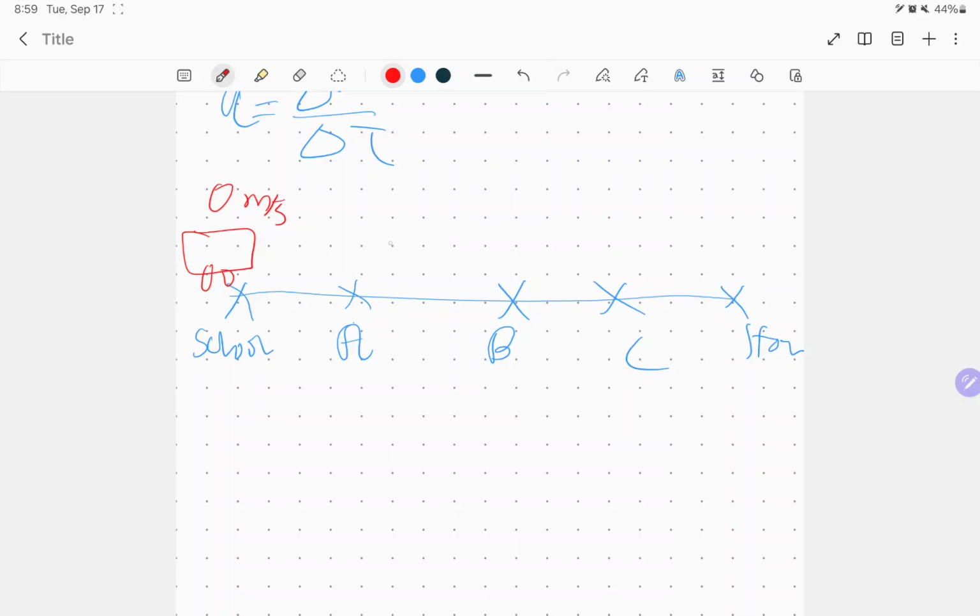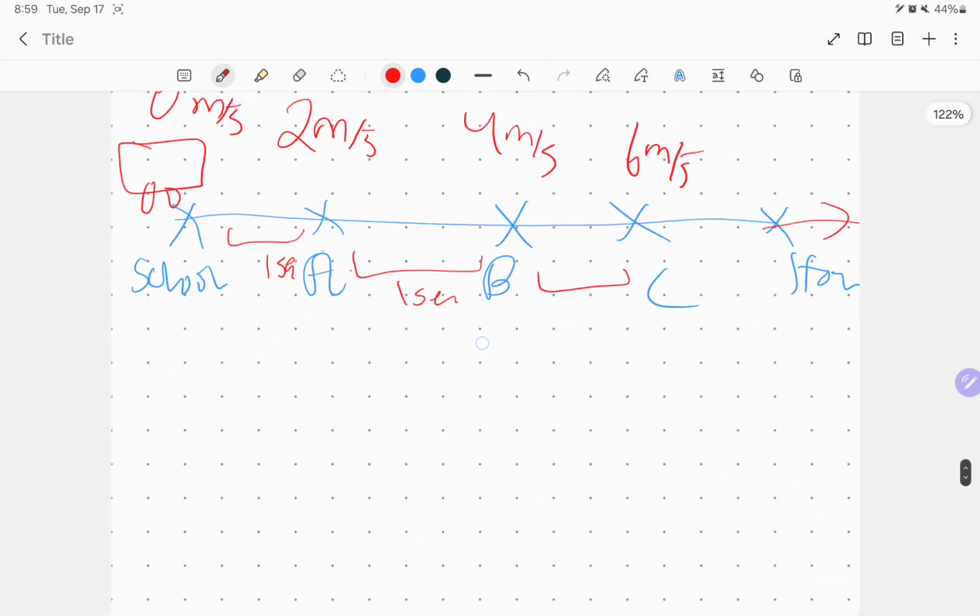At position A, after moving on the highway, the velocity was 2 meters per second. Let's say it took 1 second. From A to B, he also took 1 second, and his velocity was 4 meters per second. From B to C, 6 meters per second. And over here, I'm still moving. So what's going to be the acceleration?